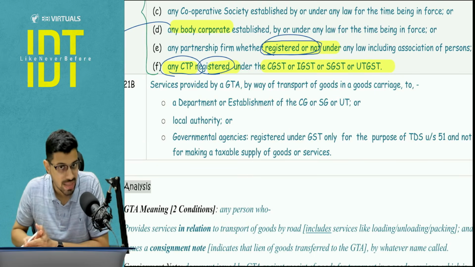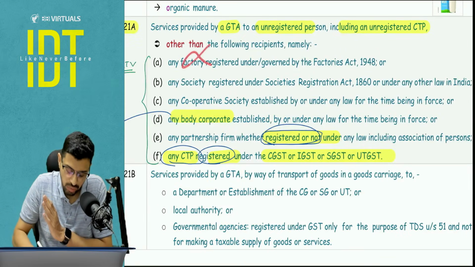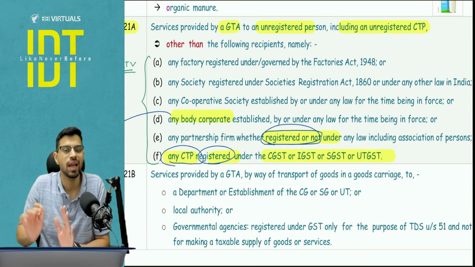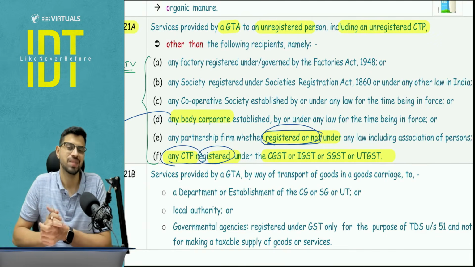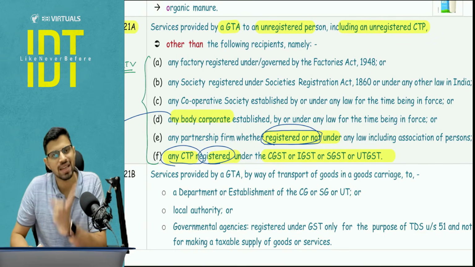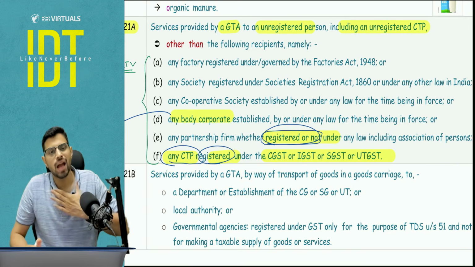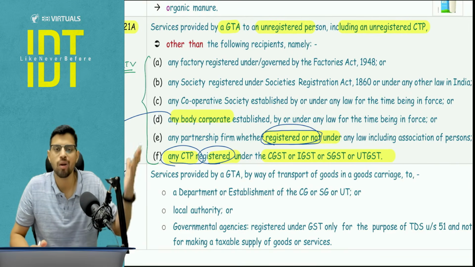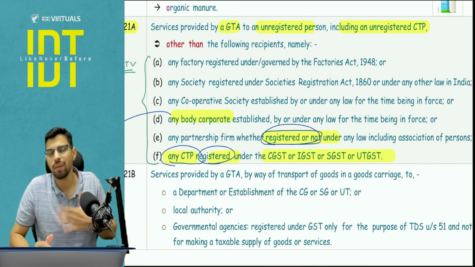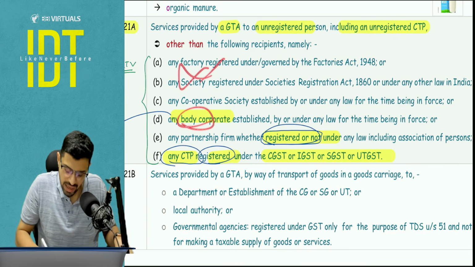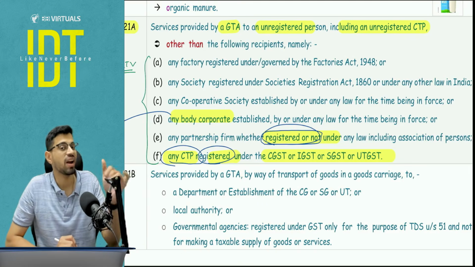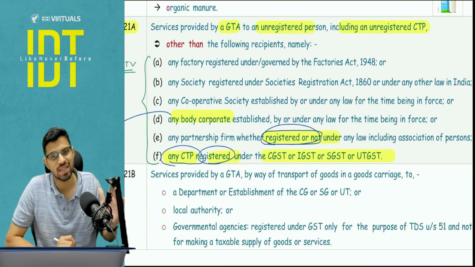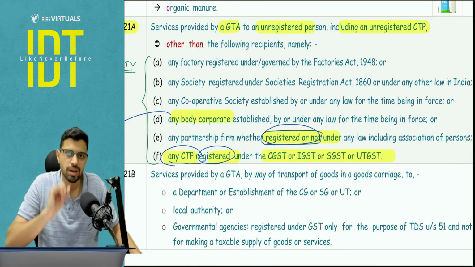So if there is a casual taxable person who is not falling under any of the factory, society, company, LLP, firm, so again, we are talking about an individual or HUF, and let's say he is not registered under GST, then in that case, he will not be covered here. So for example, I have to move my goods from place A to place B. I called a GTA service. I'm an individual. I'm not a business. I'm not a company. I'm not a society, factory, partnership firm, CTP. Then in that case, the service will be exempt. But let's say my factory or my company wants to have any service. In that case, the GST will be applicable. Is this clear?